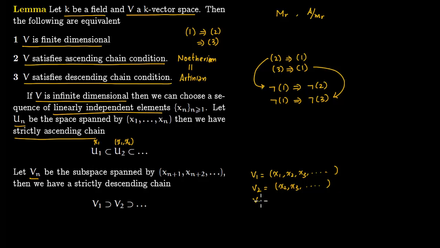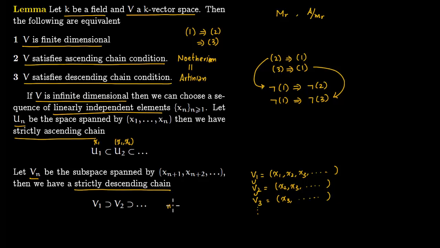This will contain V3 which will start with x3, x4 and so on. So there is the containment like this, but it will keep going on because you have an infinite dimensional vector space. So we have a strictly descending chain, so the descending chain condition is not satisfied.